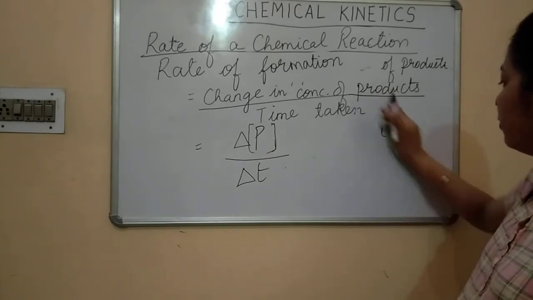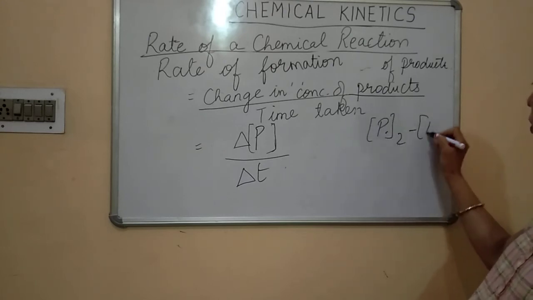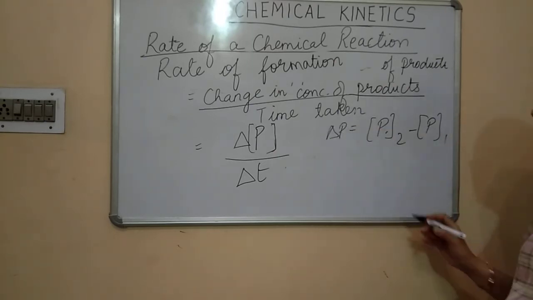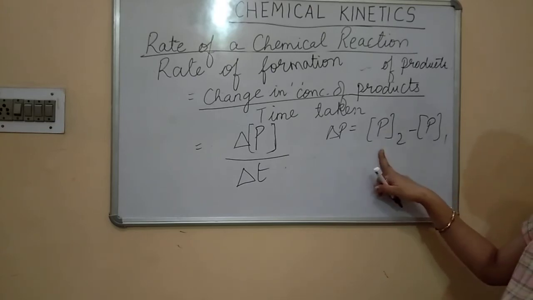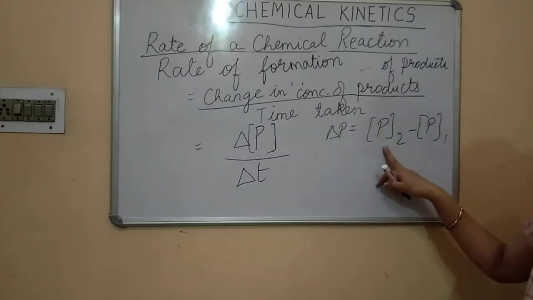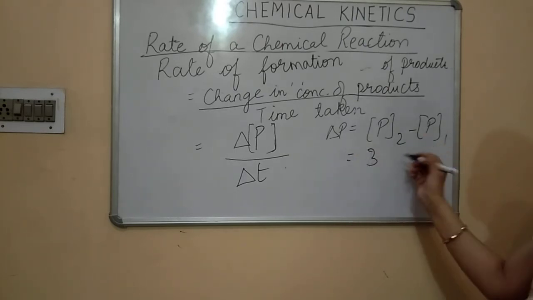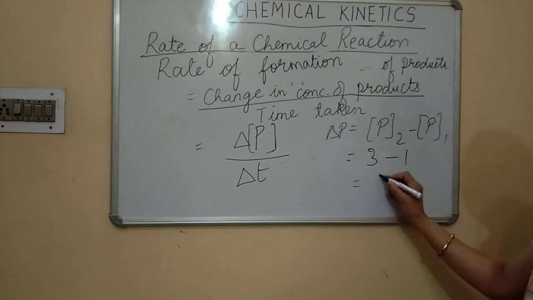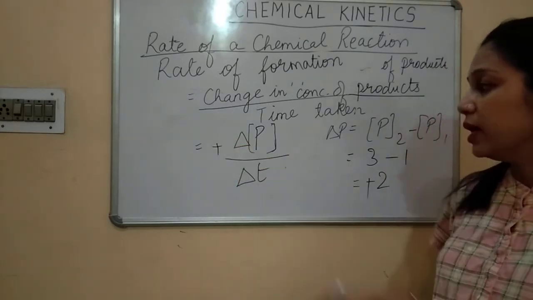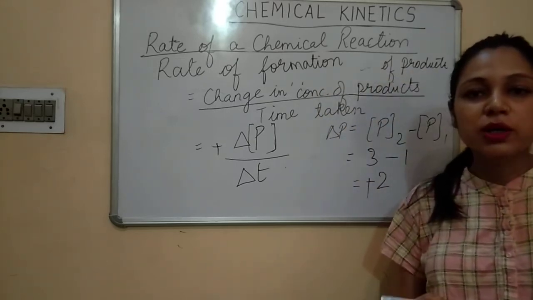Now children, again we know that for the change in concentration of product, we will subtract P1 from P2. So that will give you delta P, and we know that P2 is the quantity of product formed later, after the reaction has been proceeding. So the P2 value is always greater than the P1 value. If it is 3 gram minus 1 gram, the value is 2. It is coming positive. Therefore it is plus delta P upon delta T. This will be the rate of formation of products.